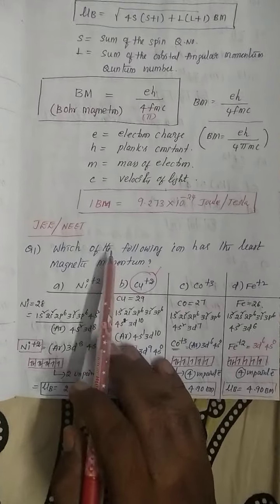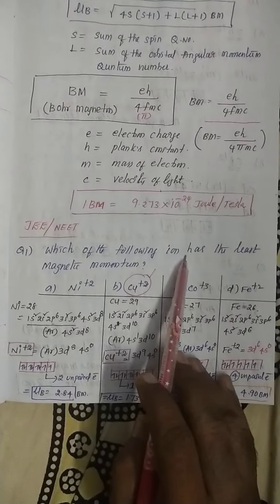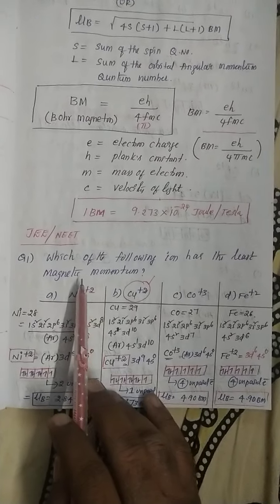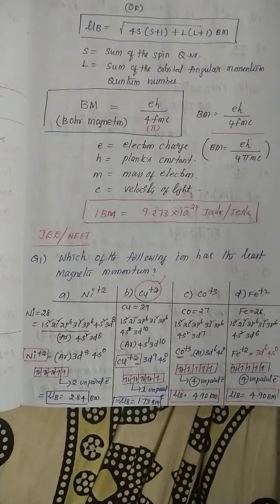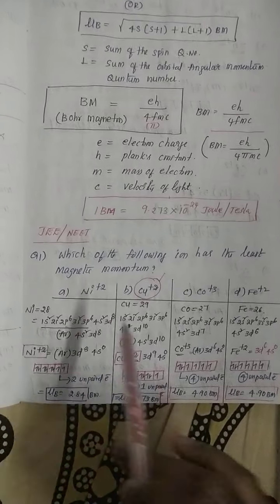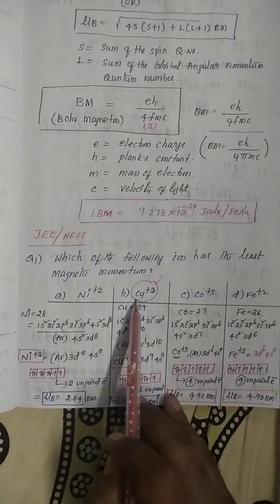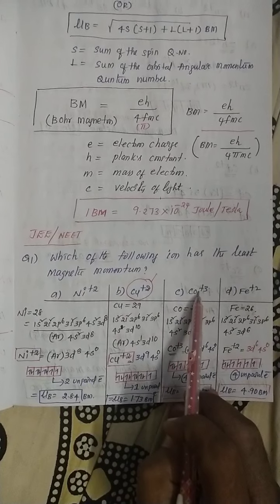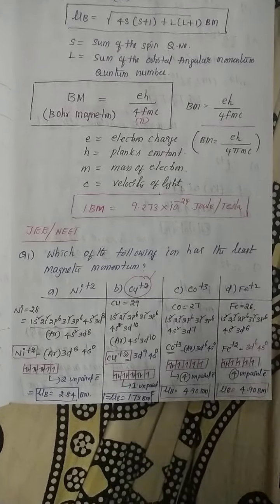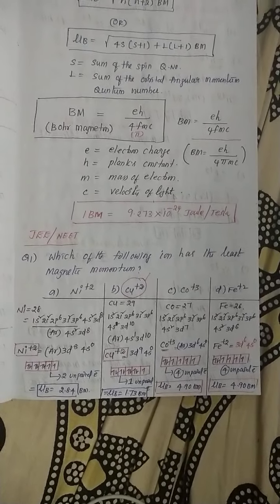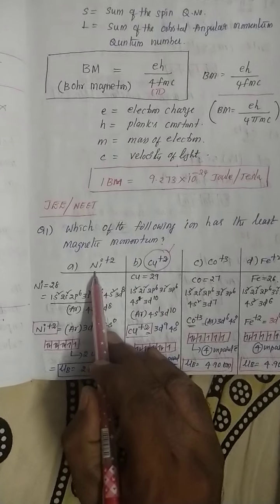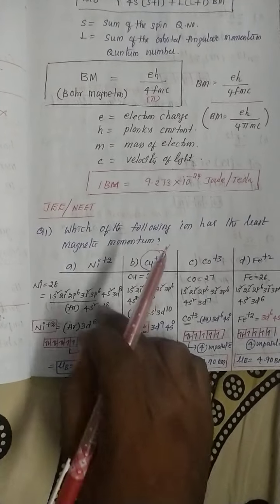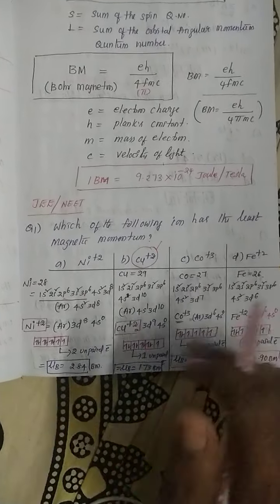Which of the following ions has the least magnetic moment? Nickel plus 2, copper plus 2, cobalt plus 3, iron plus 2. So see how to identify the correct answer in this question. First of all, nickel plus 2. Now I will clearly explain every solution here.